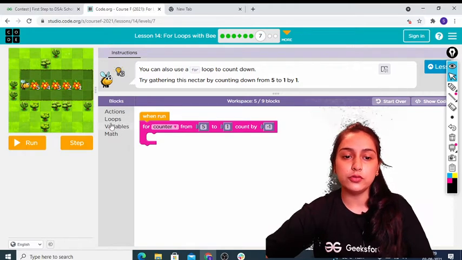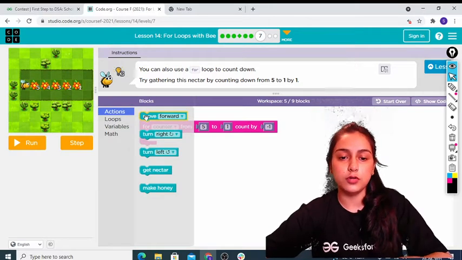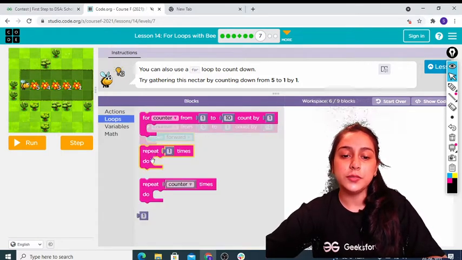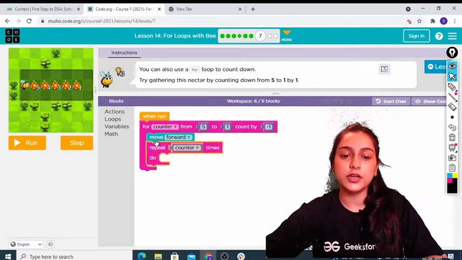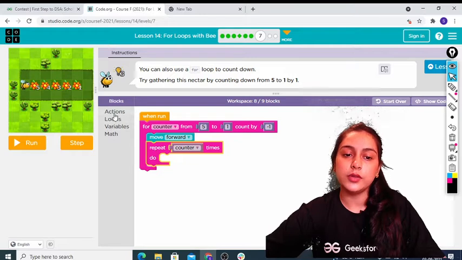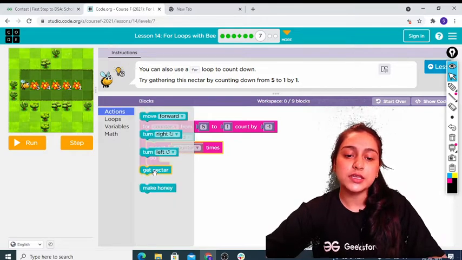Now what we have to do is again we have to move forward and then we have to again go in loops. Repeat count times. So counter times. So हमने क्या काउंटर 5 बनाया, तो सबसे पहले हमें 5 टाइम्स गेट नेक्टर करना है. So it will go with that only. Now we will just get nectar.